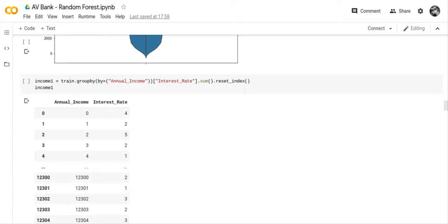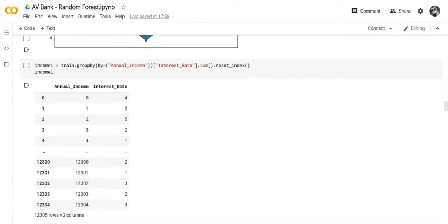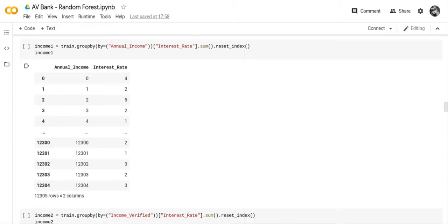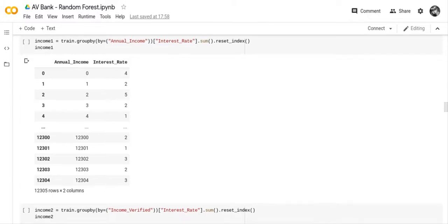But I may not have needed to do that, probably because it was a number already. Probably I could have just left the numbers there, but I decided to put it in a label encoder. So now we check our annual income again, and you see that it's label encoded and everything has been assigned a digit.